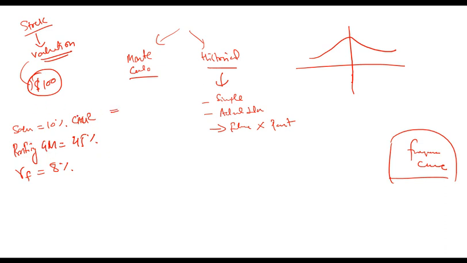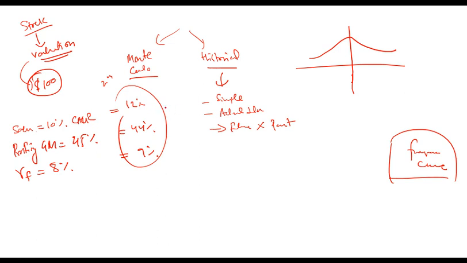I can come up with another random value for sales, 12%, another random value for GM, 44%, another random value for risk-free rate. This will be second scenario. Then I can again generate a random number for sales, random number for profitability, random number for risk-free rate. That will be third scenario, and so on. So I can keep on coming up with scenarios, and I can come up with 100 scenarios.